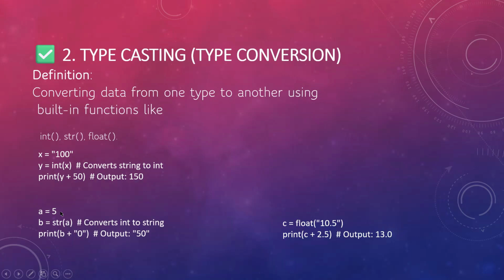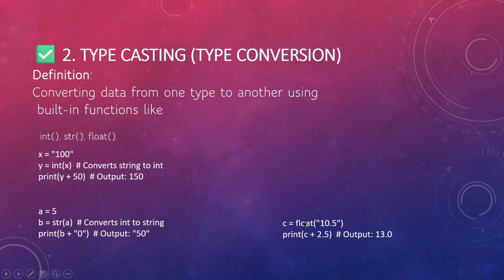Now, a is equal to 5, and you want to convert it into a string. So b is the string version, and print b plus "0". b is already a string, and now I'm appending the 0. 5 plus 0 is not an integer addition, it is a string. So 5 is printed as it is and 0 is printed as it is, because both are strings.